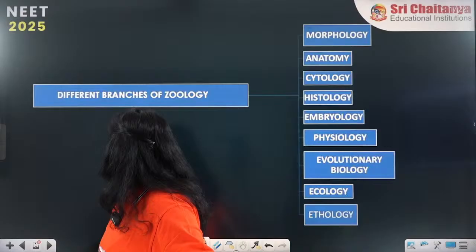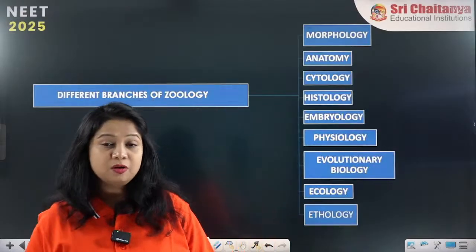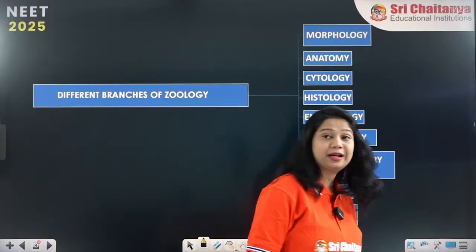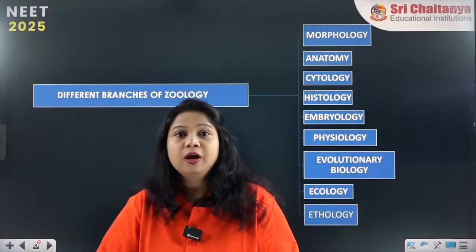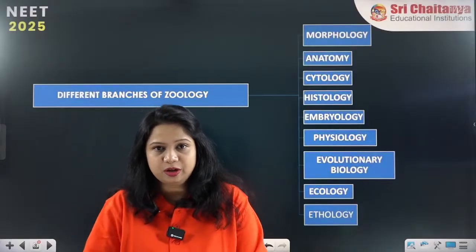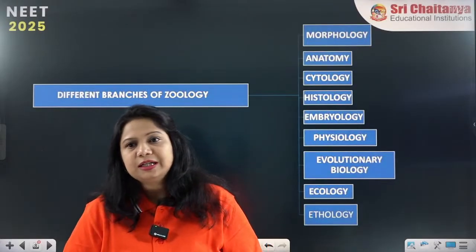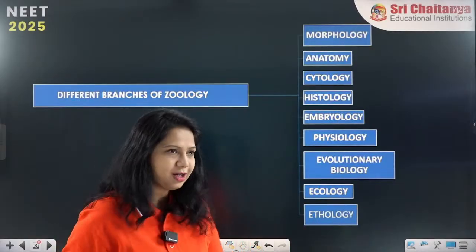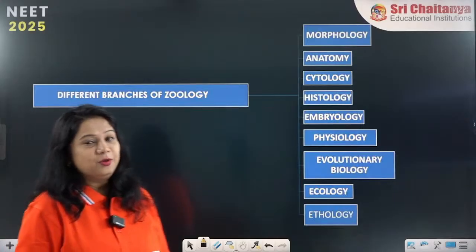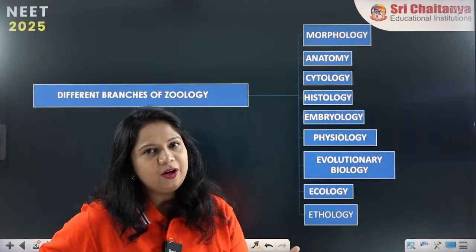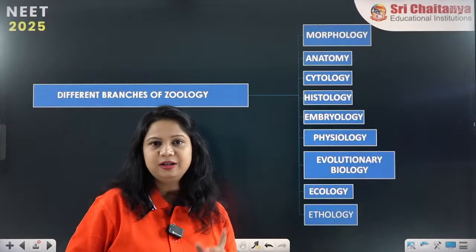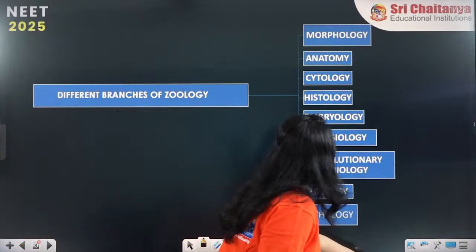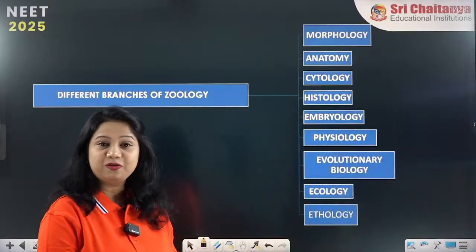Now let's move on to the different branches of zoology. These are the different subjects which are present if you go for higher studies in the zoology branch. Zoology is a very huge branch and it has many subjects in it. So what are these branches? Most of these branches I am very sure you all know, because you all are very interesting and very intelligent students. So we are moving on to the first branch, that is called morphology.